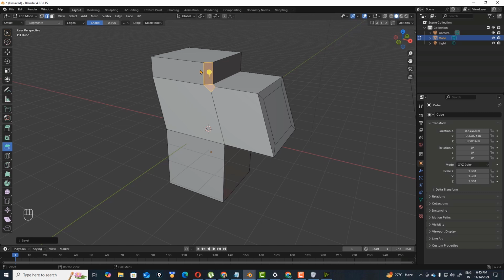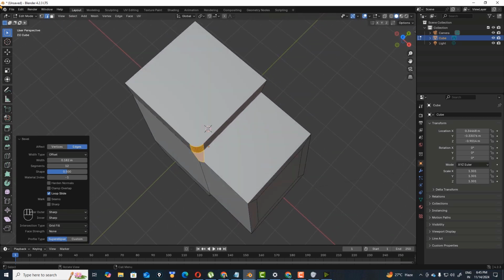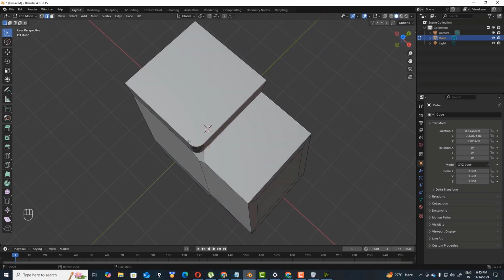Here you can modify this segment and put more segments, and this model is going to round. This cap is going to round and there is no corner.